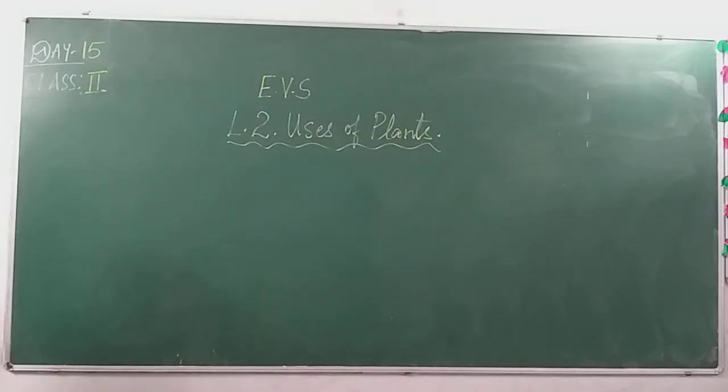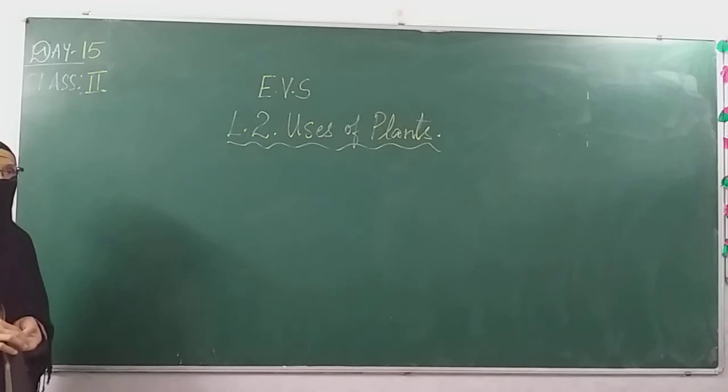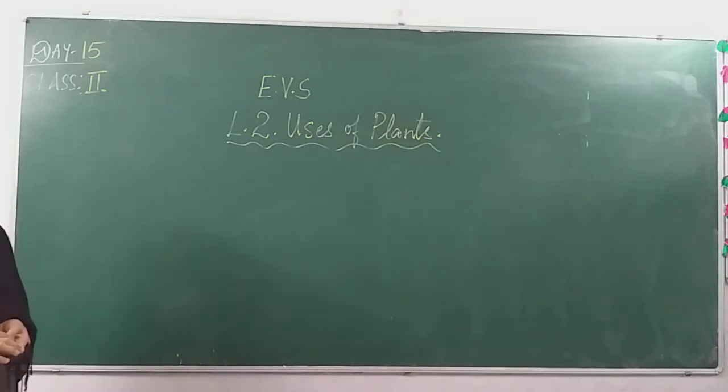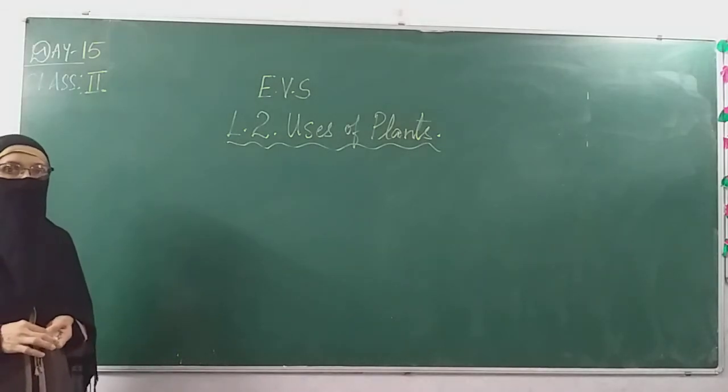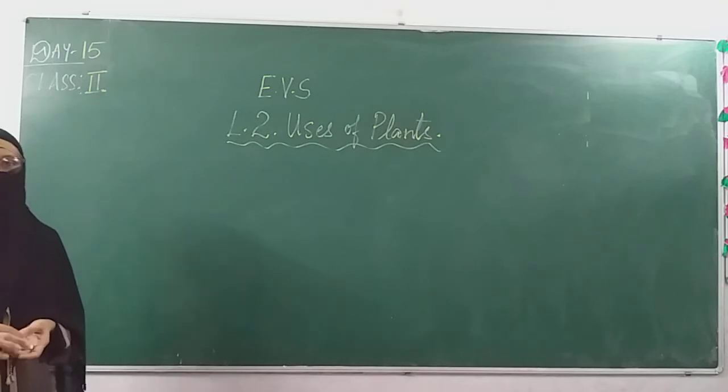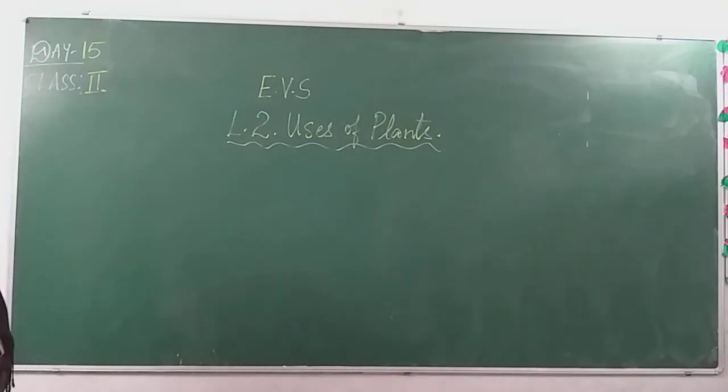Today our video class is on EVS, lesson 2, uses of plants. In the previous class we have studied how plants are useful to us. What are the things plants give us? Plants give us cereals. Cereals are nothing but food grains like rice, wheat, jowar, bajra. They give us pulses. What are pulses? The different kinds of dals, chana dal, urad dal, these are the pulses.